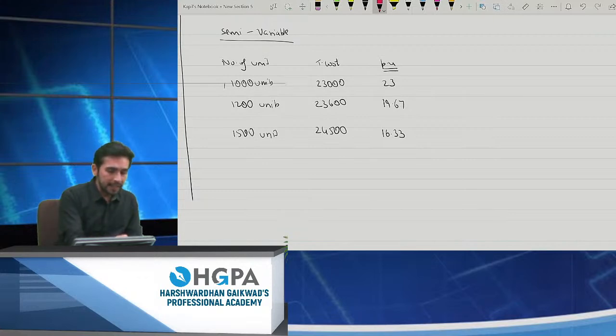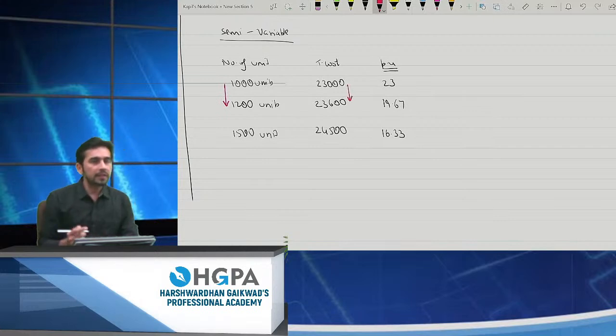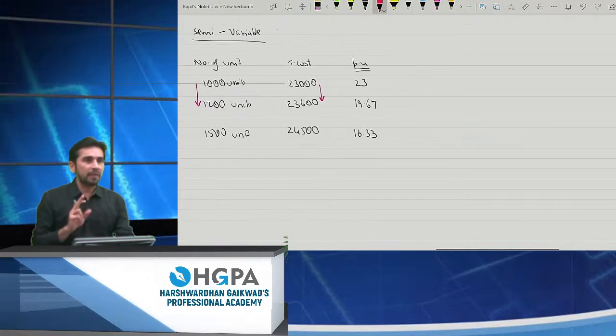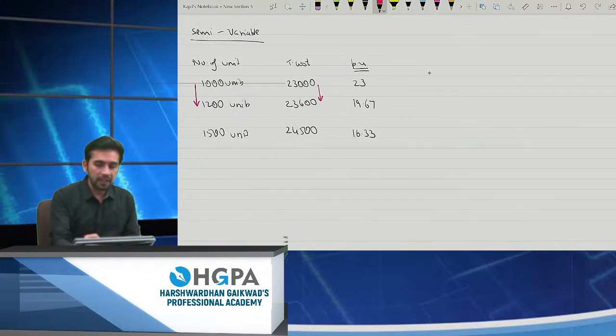The units which have been increased and the cost which is increased, this is only variable. This is variable because the fixed part won't change at any point of time, right? This is a semi-variable cost. So how to find the variable cost? How to find the variable cost from semi-variable? It is difference in cost upon difference in units.